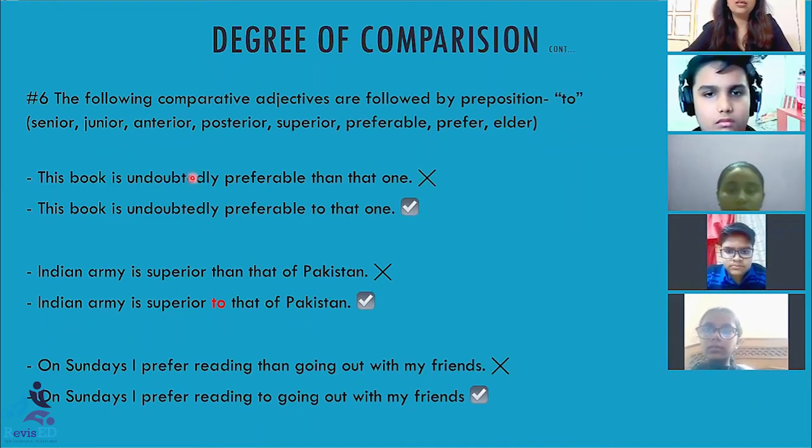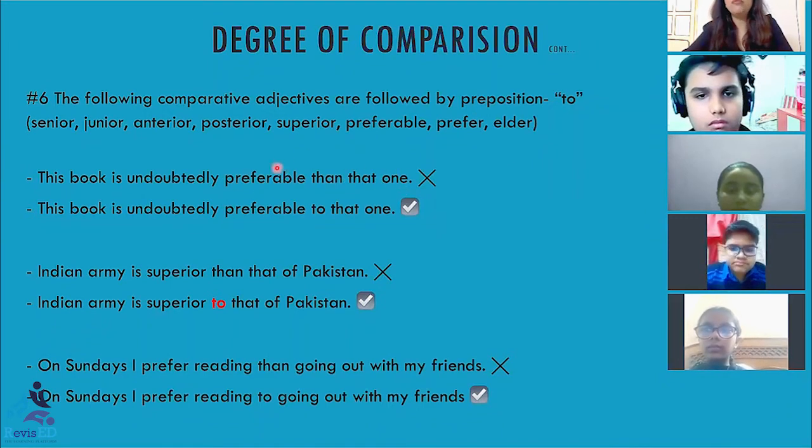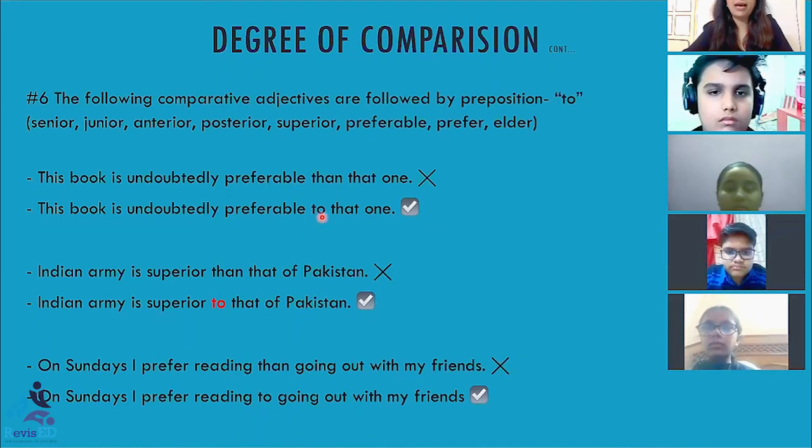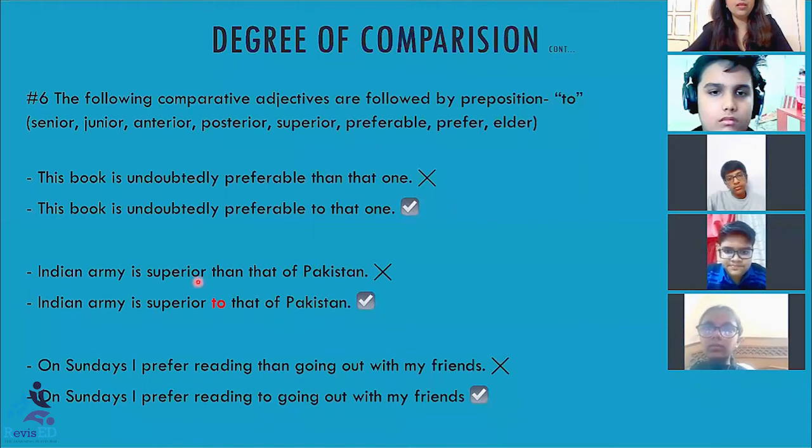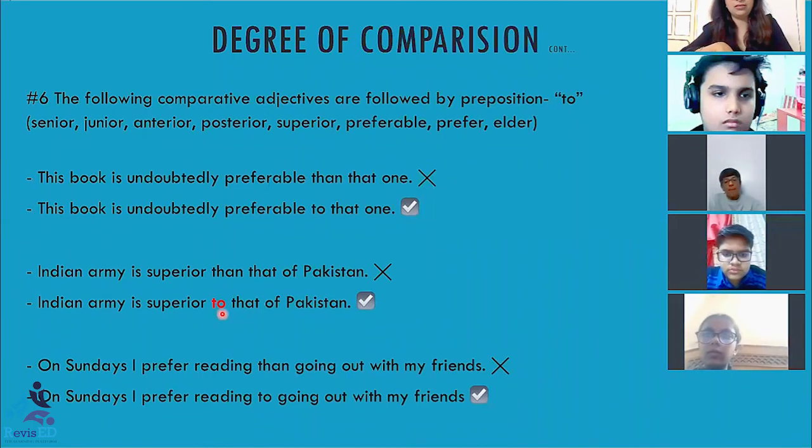See, this book is undoubtedly preferable than that one. Absolutely wrong. Why? Because we know with preferable, the comparative word that we are supposed to use is to. We are not supposed to use than. Indian army is superior than that of Pakistan. What is the right version? Indian army is superior to that of Pakistan. Than will not come, to will come.